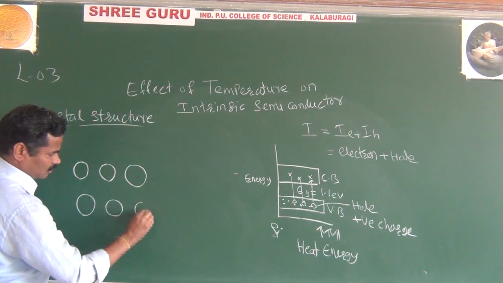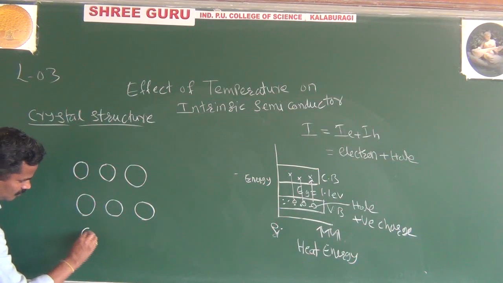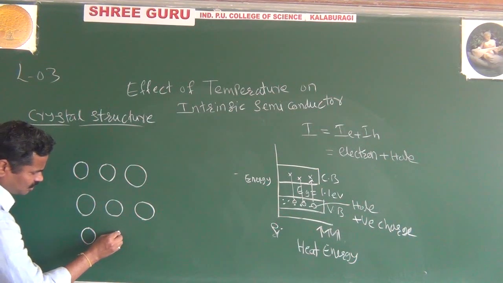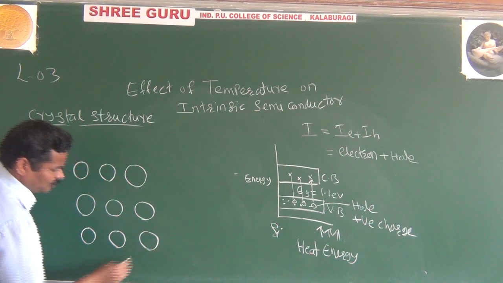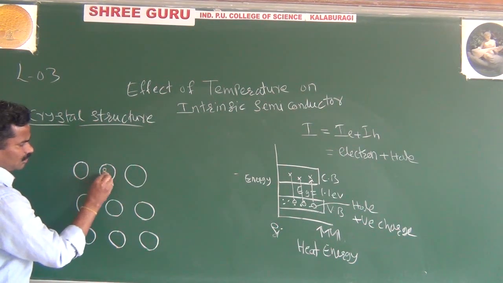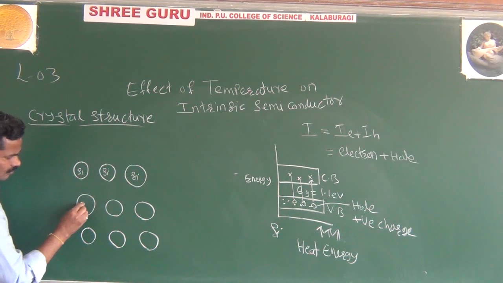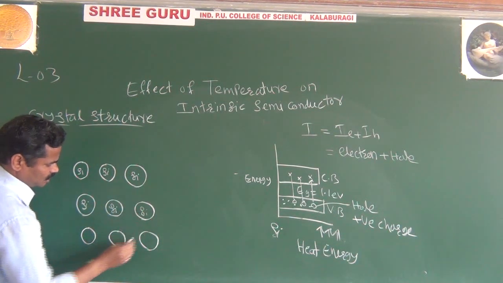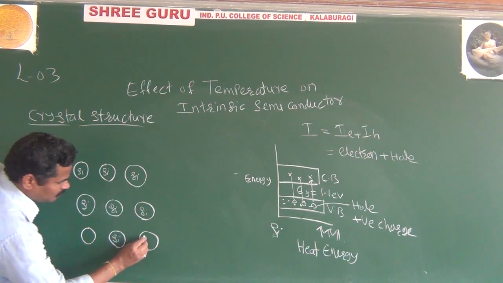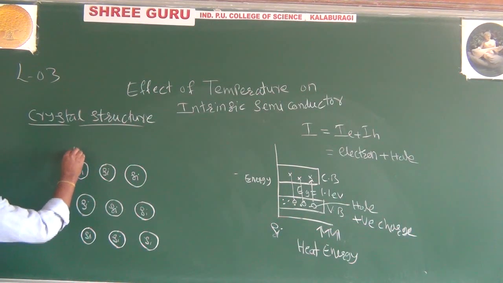We can consider silicon or germanium because both have 4 valence electrons. The same thing can be explained on the basis of the crystal structure. Then you can understand very easily how the holes are moving.